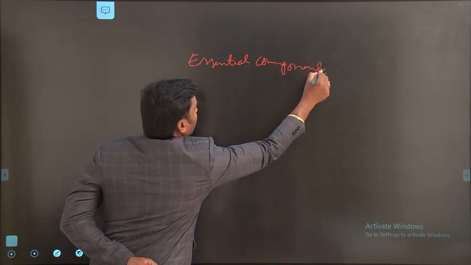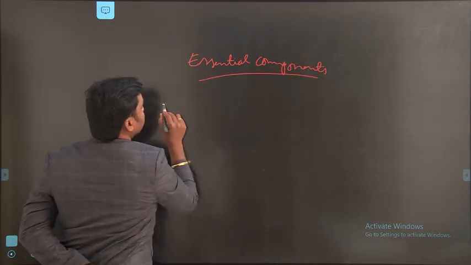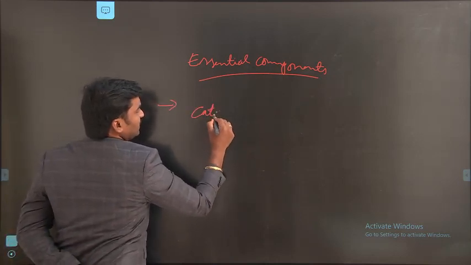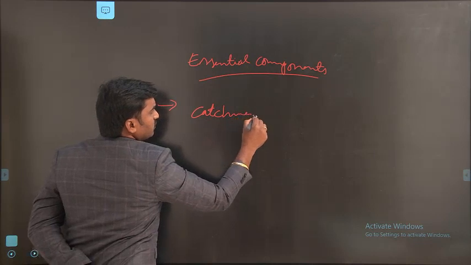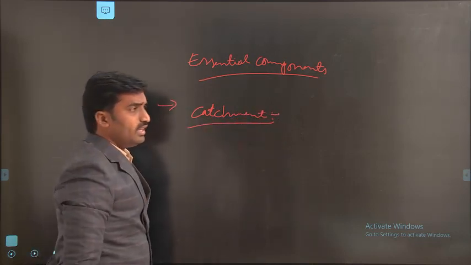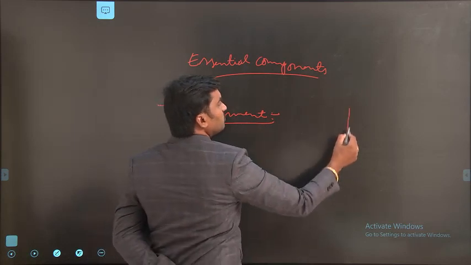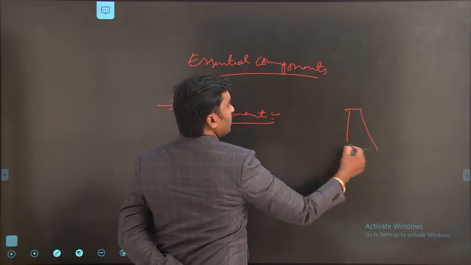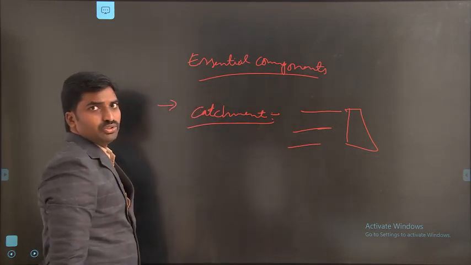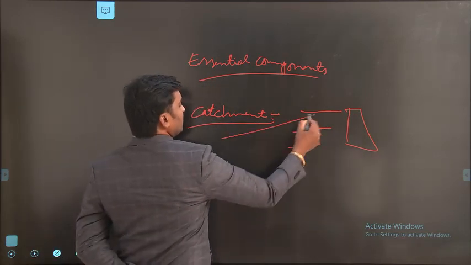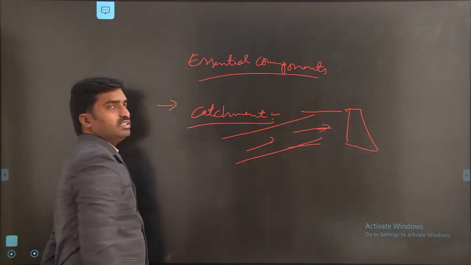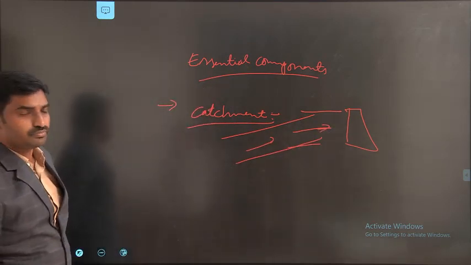components. First one is the catchment area. So what is meant by catchment area? The catchment area means the whole area behind the dam. The whole area behind the dam is known as the catchment area. So here the water is streamlined to flow to the dam position. So this is the catchment area.